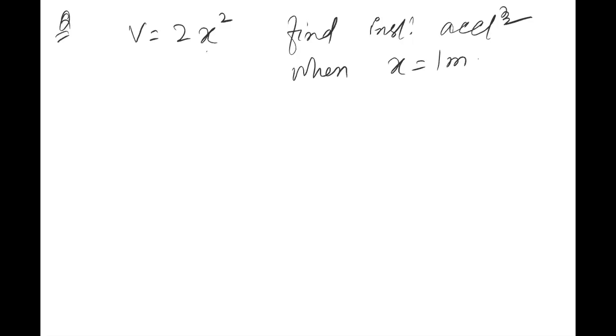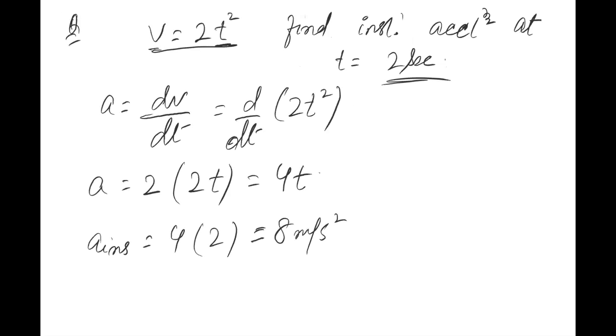Mona, listen to me carefully. I am saying if you have velocity in terms of time, अगर velocity time के साथ change हो रहा है, तो you will use acceleration as dv by dt. But if velocity, जैसे मैंने ये last वाला किया था, here the velocity was in terms of time, right? Velocity was changing with time, so I used dv by dt. Clear है?